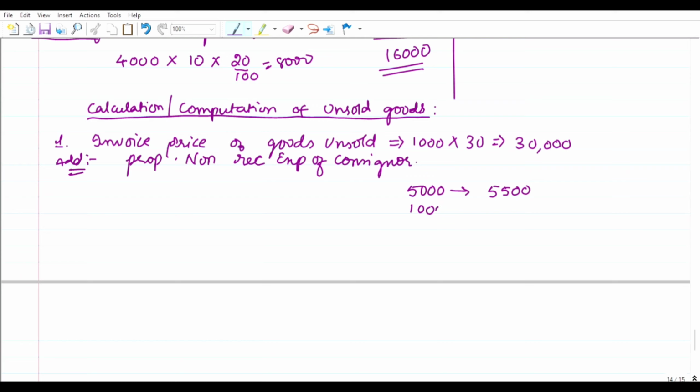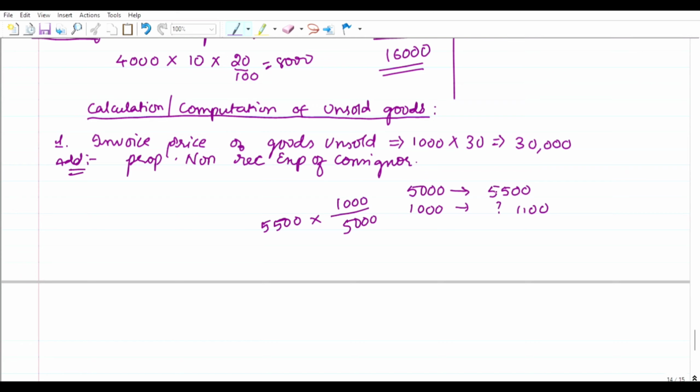So for 5000 goods he has incurred rupees 5500 expenditure. Then for 1000 goods, how much will he incur? Simply, if you have 5 there, then you have 55 here, so multiply by 55. For 5 you can say it as 1100 directly. How? 1000 by 5000 into 5500.